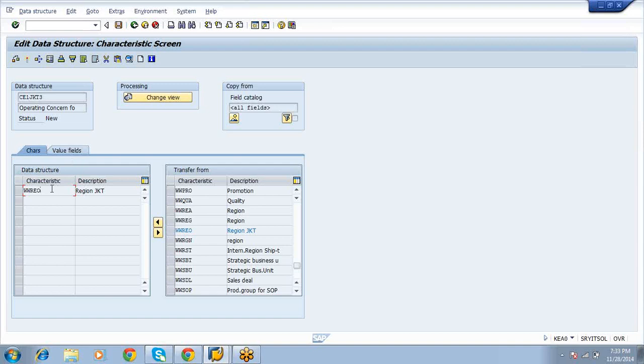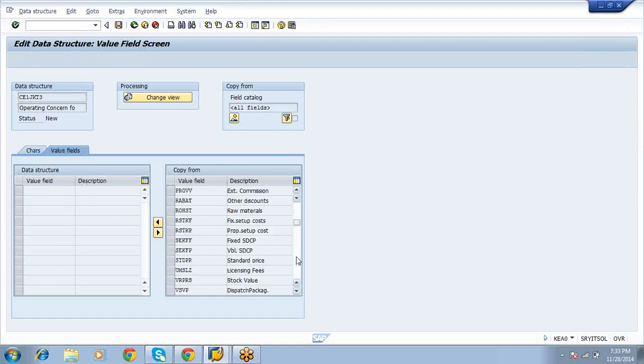Here, these are the user defined characteristics. The standard characteristics, that is, SAP provided characteristics, we can use later. Select value fields. We created many value fields that are assigned to our operating concern. I created only user defined value fields, starting with VVJ, the first 3 letters.